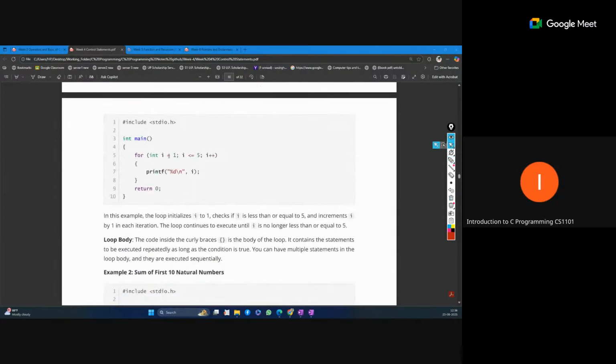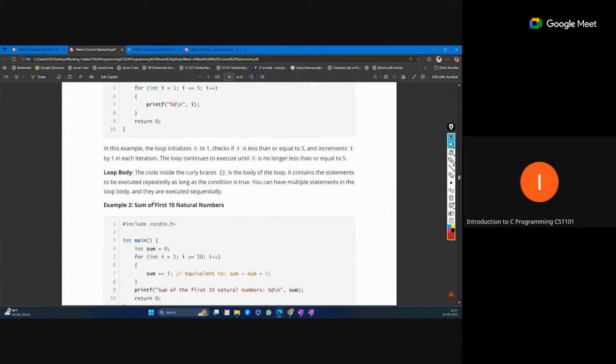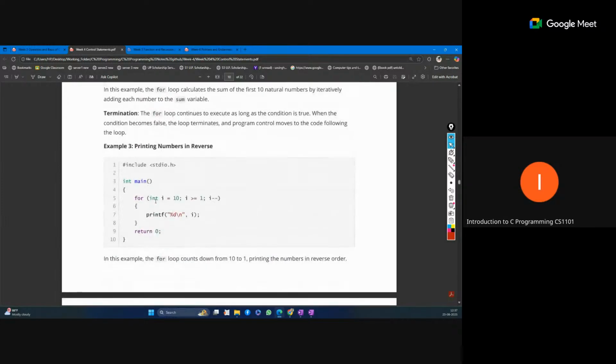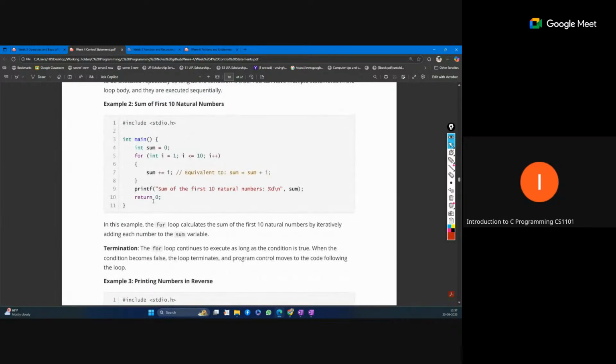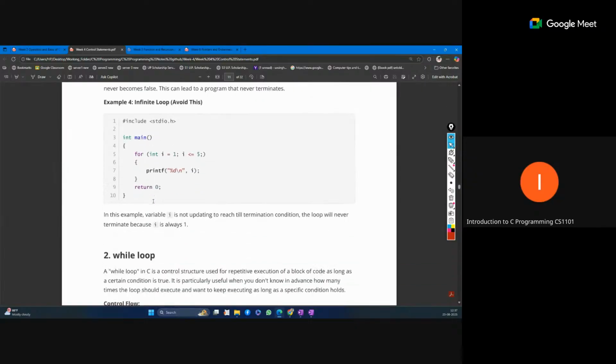Now you can see this I equals 1. This part will only execute one time, but after that we will check this condition. So 1 is less than 5, yes, so this will print. Then I will be incremented by 1, so 2. Now 2 is less than 5, yes, again it will print, like this. Okay, so this is the way of loop execution. So now nested loop things are the same.